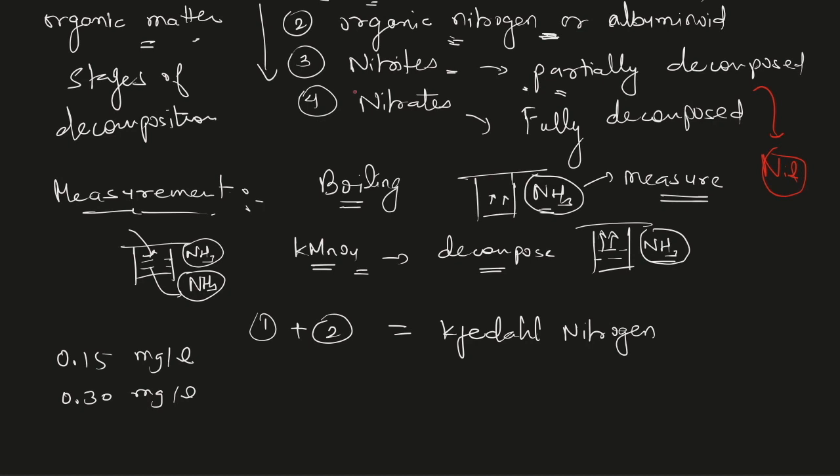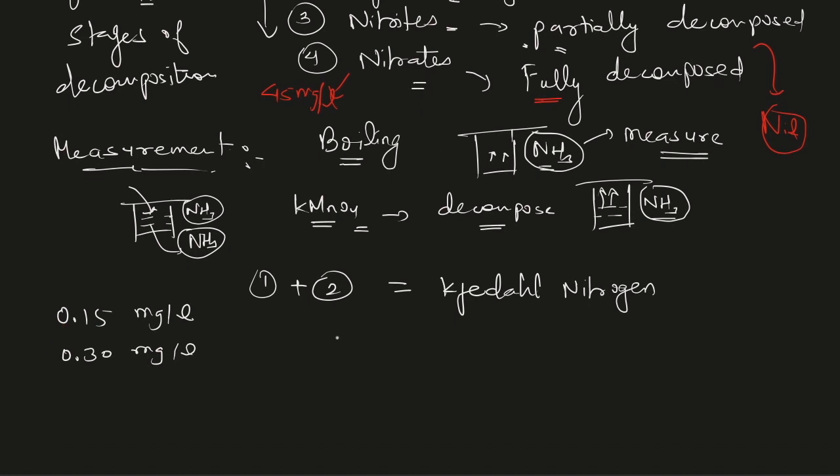And if we talk about nitrates, as I said, they show the fully decomposed organic matter, so they are not as harmful. The limit for nitrates is 45 milligrams per liter. As such, nitrate is not very harmful, but if the concentration is excessive, then it can cause a disease in babies known as blue baby disease, or methemoglobinemia.